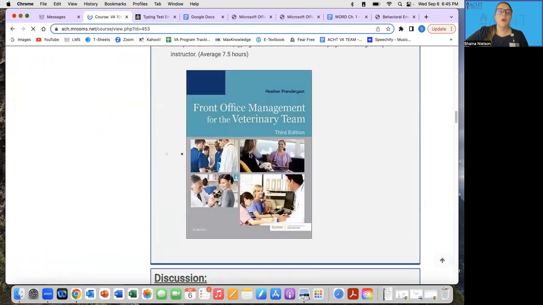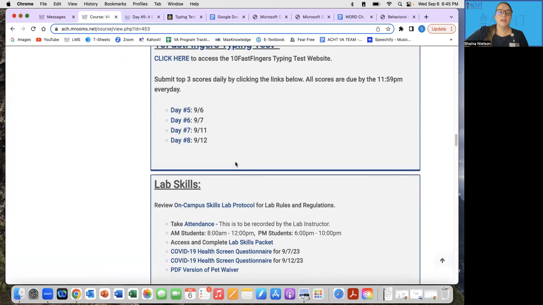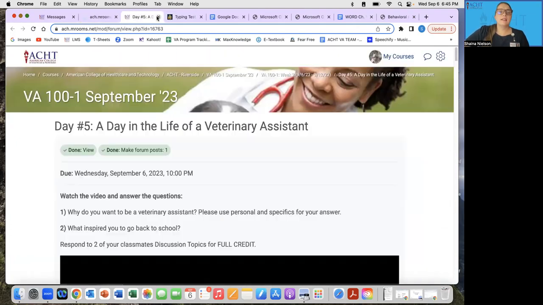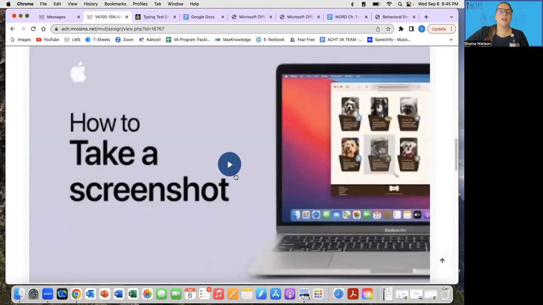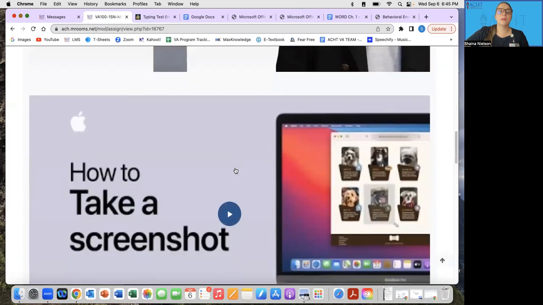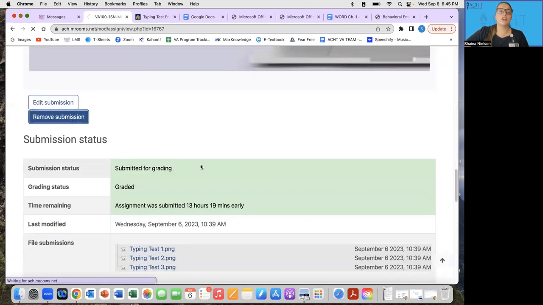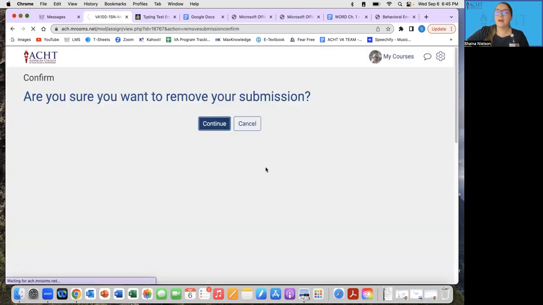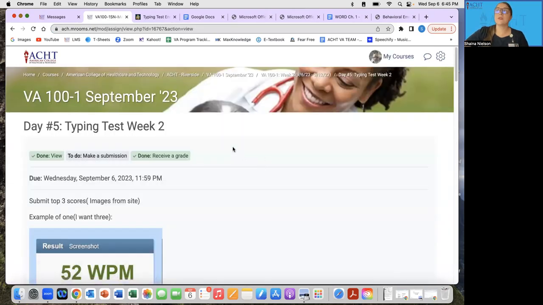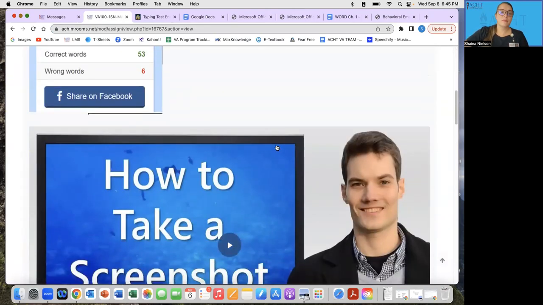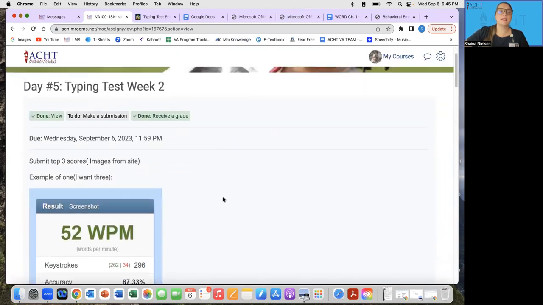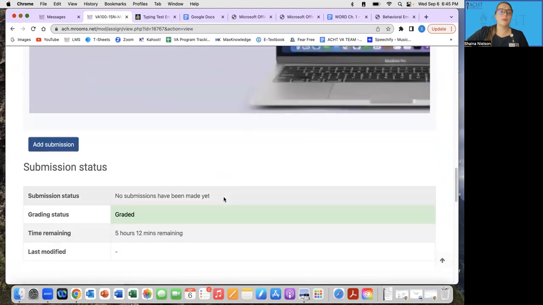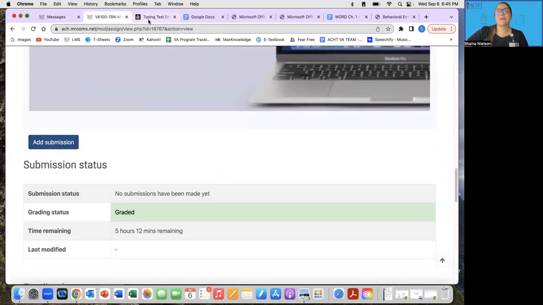Okay, so we'll just scroll down. One thing to note as well before I start, that's the discussion, is that I do have some videos here on how to take a screenshot if you're using like an HP computer or a Mac, but the website that I have chosen also has the option to screenshot, so you might not need to use those options. So again, those are there if you need it. I'm going to put this video right above it for you guys to see. So you would scroll down to where it says add a submission, but let's get our typing test done here first.